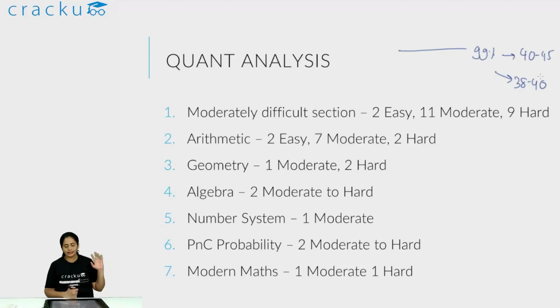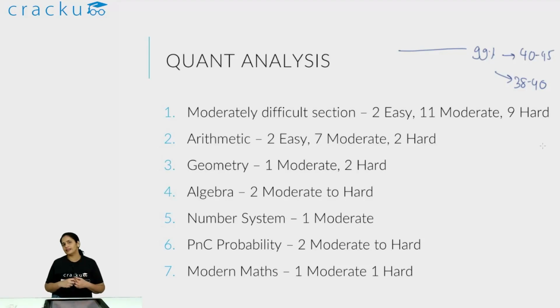So let's take a look at this. 2 easy, 11 moderate, 9 hard is fairly tough, but this is basically based on the attempt: what students found hard, what students found moderate, what students found easy. But I felt the 9 hard was a bit overstating it, because there were many questions which were categorized as hard but were not hard questions as such. I'll come to that later.